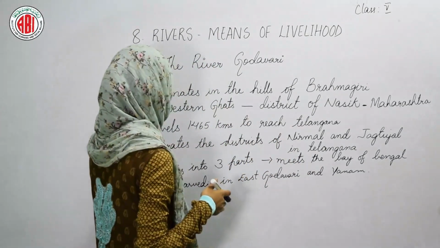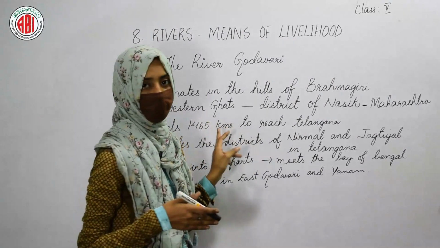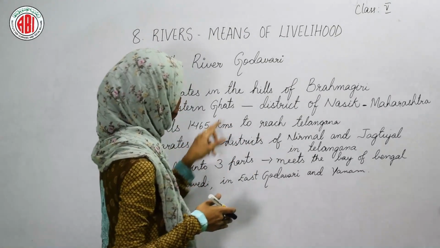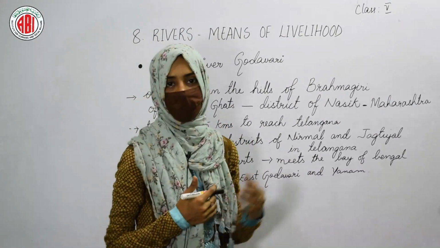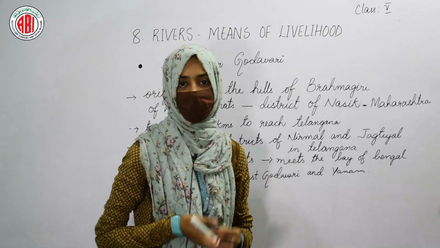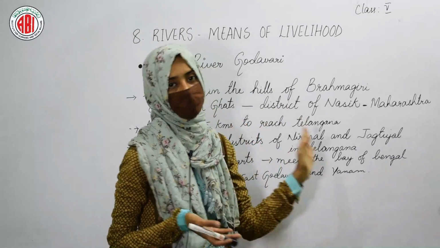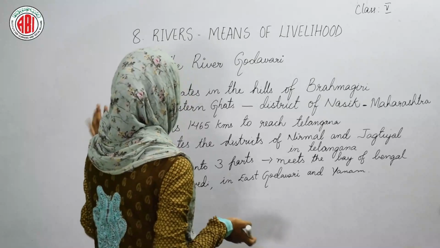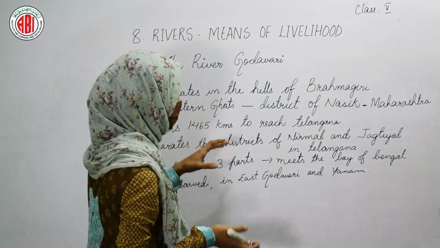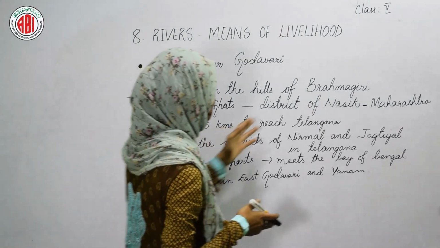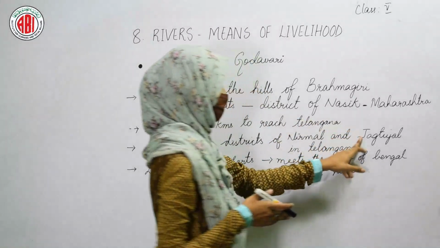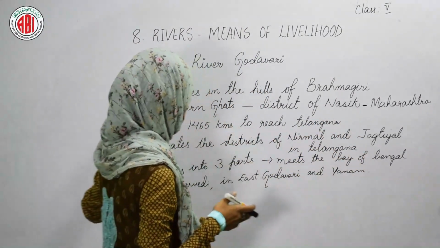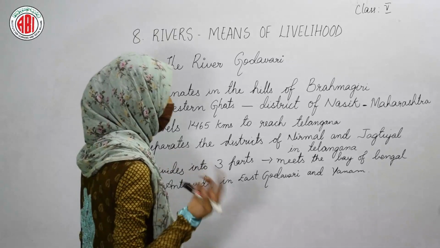And this river travels 1465 kilometers to reach our state, that is Telangana. So to reach Telangana, it travels this much long distance, and in Telangana it separates the different districts, like it separates the Nirmal and Jagtial districts of Telangana, and even it divides into three parts.